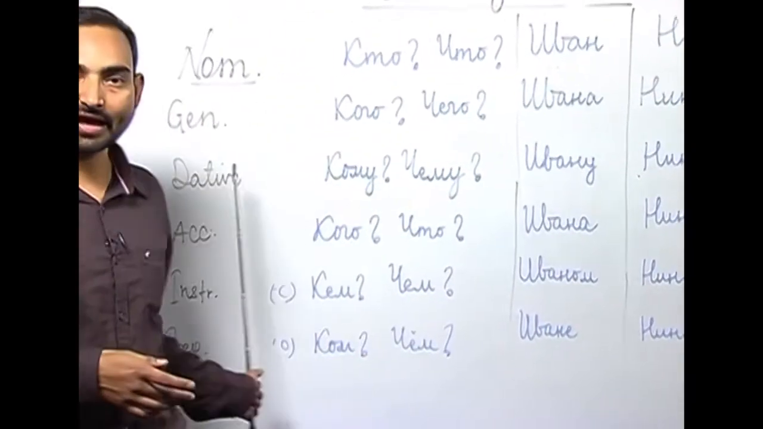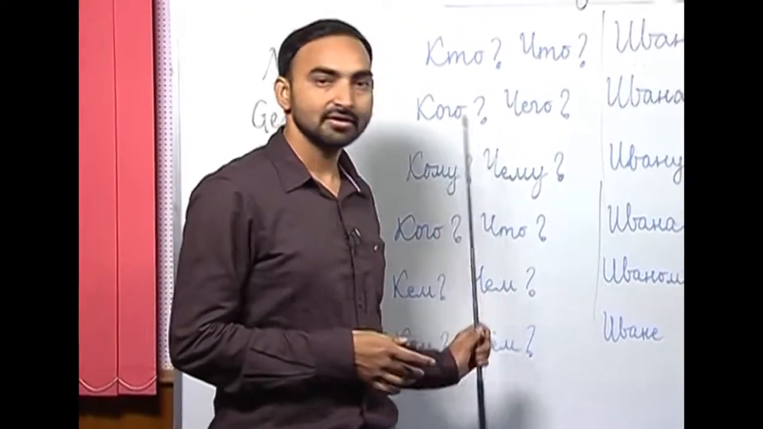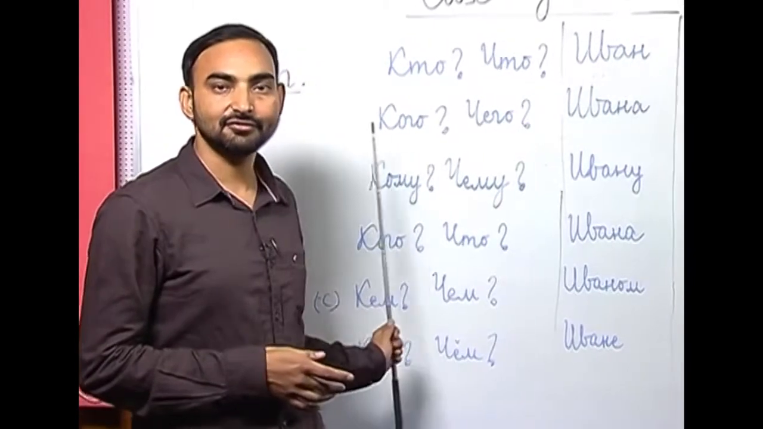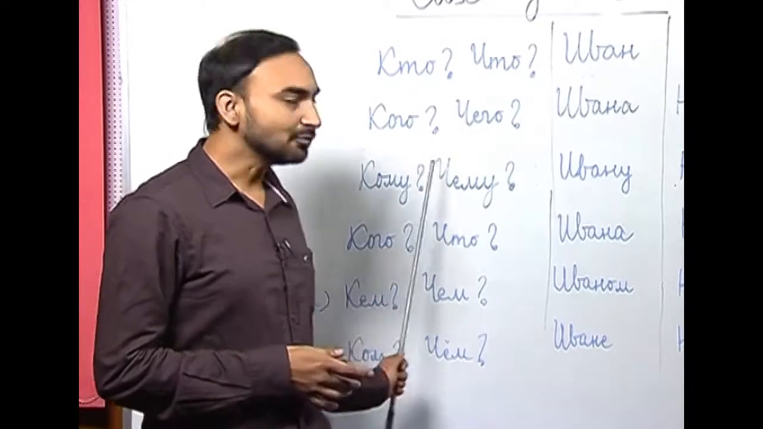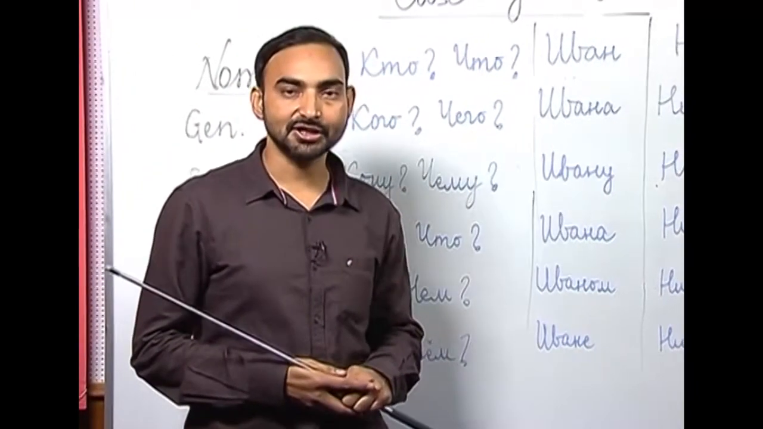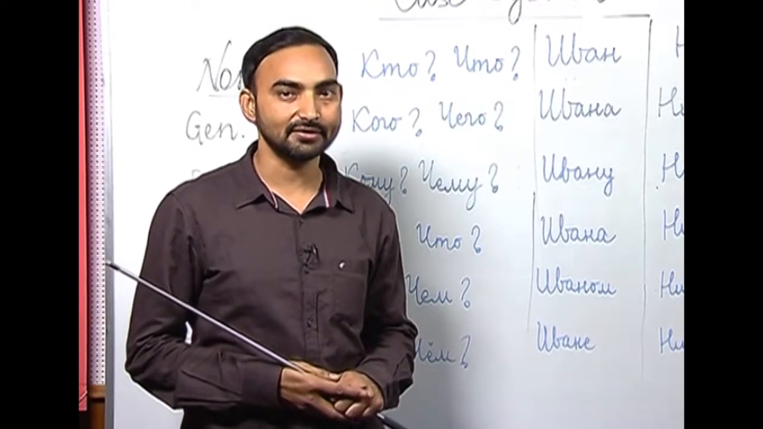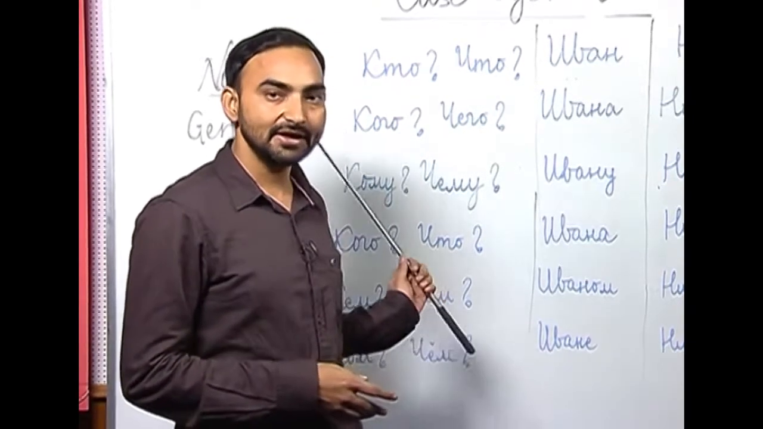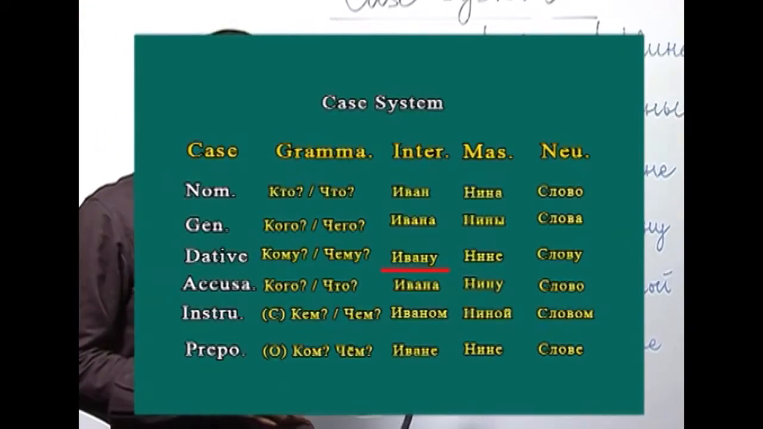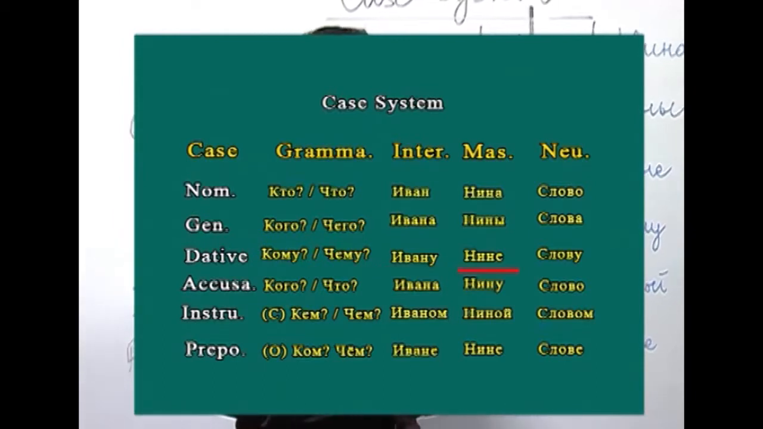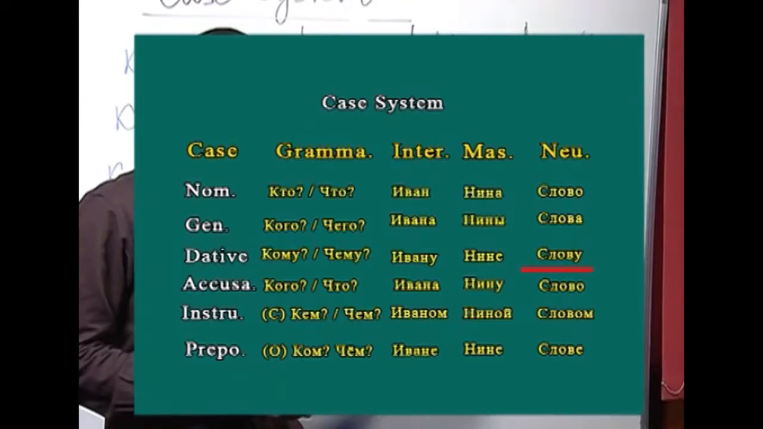The next case we have in Russian is dative case. The question that dative case of nouns answer is kamu chimu. Kamu chimu also describes the function which is indirect object. Indirect objects of a sentence are denoted by the dative case of nouns. So, Ivan in dative case will be Ivanu, Nina in dative case will be Nine and Slova in dative case will be Slovu.